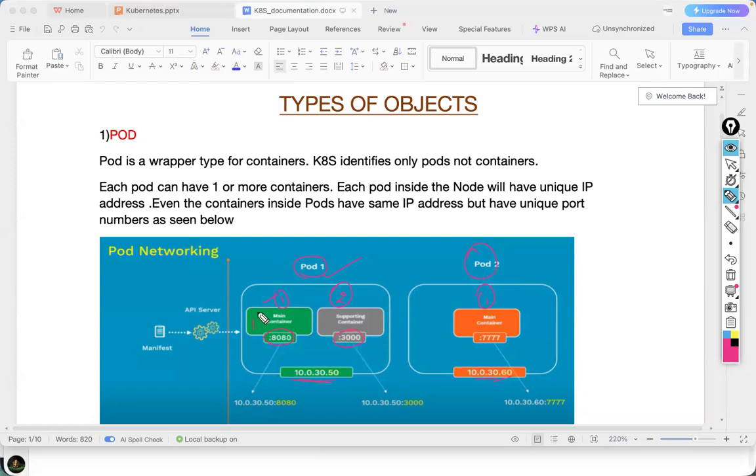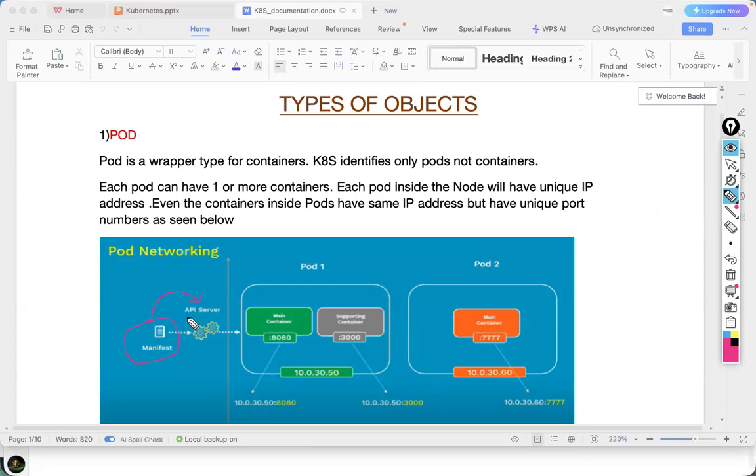Let's say we hosted a Facebook application here, we hosted a YouTube application here, and I want to access the Facebook application. So my request should go to this container, right? So how will it go? Through this port only. So how should I access this Facebook then? 10.0.30.50 colon 8080. This is how I should give. If I want to access something from this container, then 10.0.30.50, same IP address, but a different port number. Understood? Yes, sir.